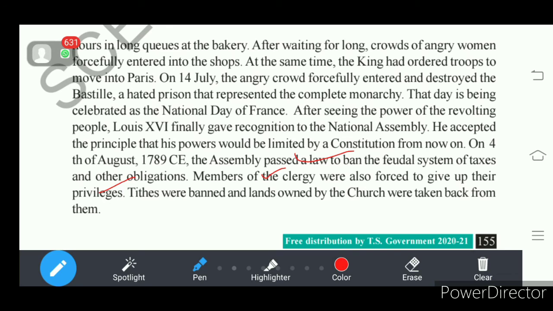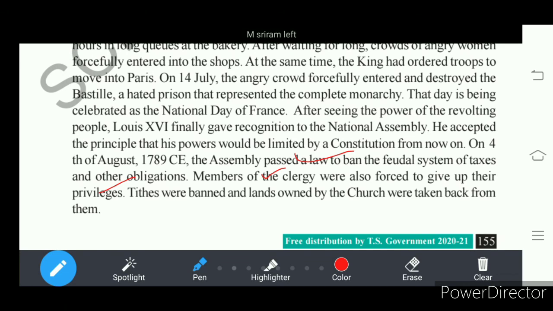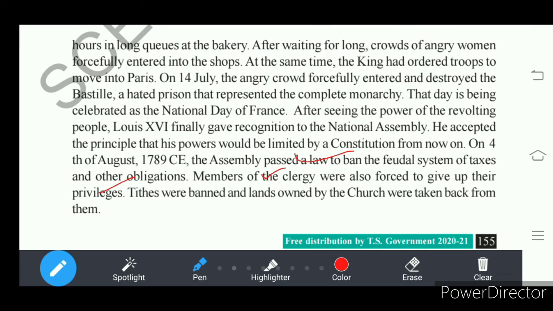The first estate and second estate were exempted from paying taxes. That is the first special privilege. The second privilege is that the king gave these first and second estates some kind of permission to impose their personal taxes on the third estate, right? These special privileges were also banned.